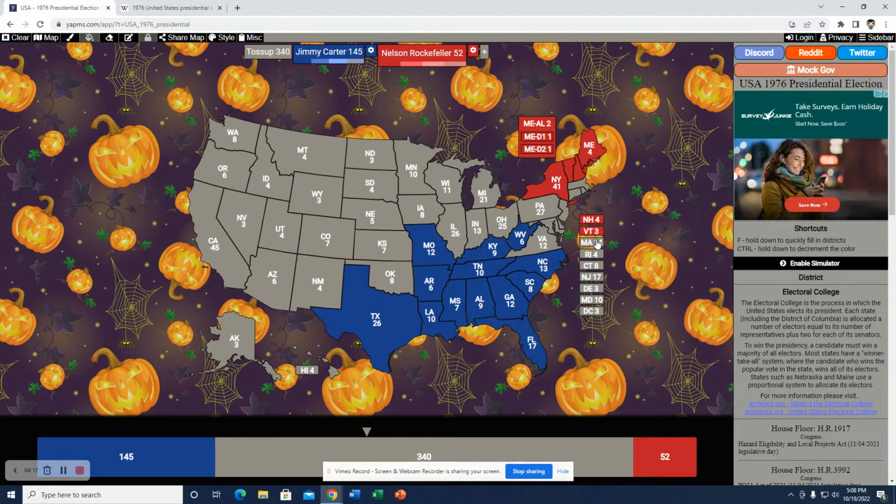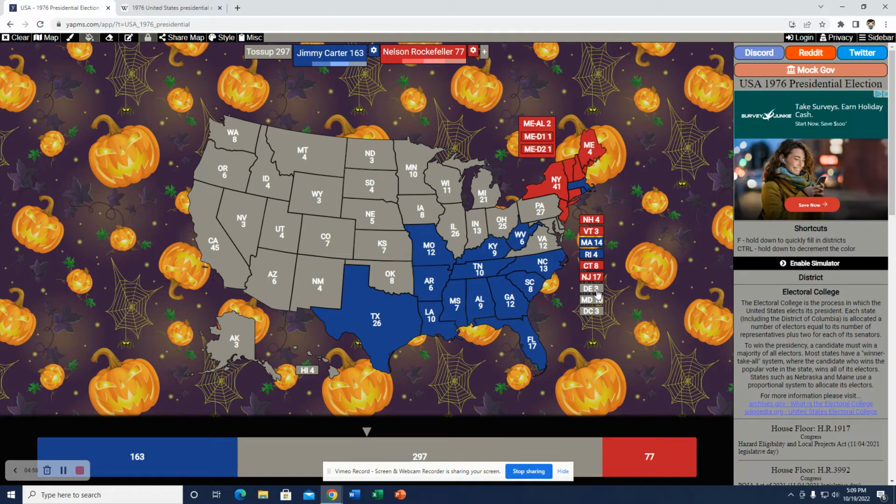The state of Massachusetts went for Carter. Like I said, I want to get a little closer due to Rockefeller being on the ticket, but it was a solid margin that Jimmy won it by, so I think he would still win it here due to it being very culturally liberal and on social issues as well. But like I said, they could be susceptible to Rockefeller, but I think it would still go to Carter in this scenario. He also won Rhode Island, so I think he could still win it here too, but states like Connecticut, New Jersey went for Ford, so I think they would go for Rockefeller too. They're more moderate Republican states, and Rockefeller fit that bill.